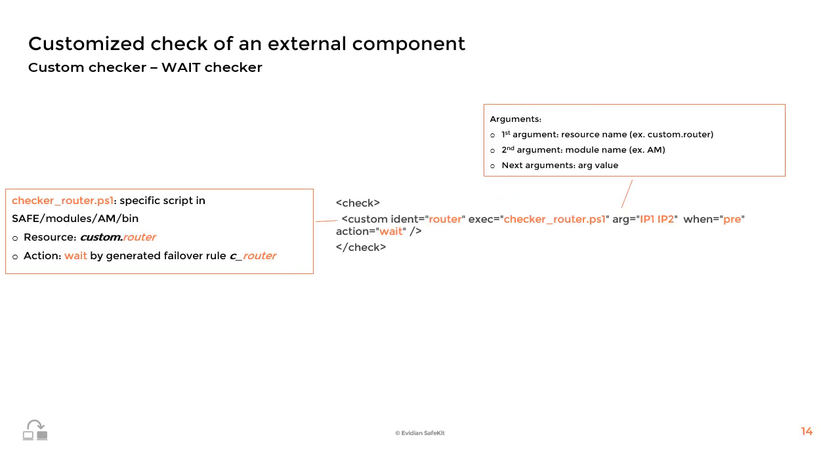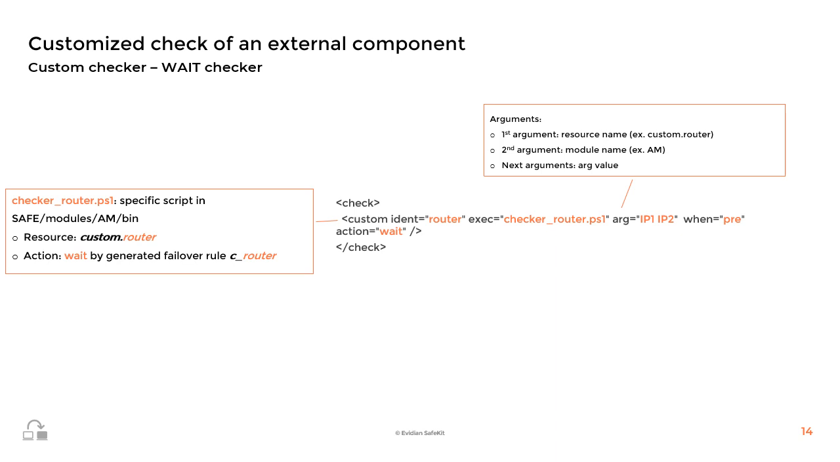Now let's consider the writing of a custom checker script that checks an external component and puts the module in the wait state if it detects failures. As in the previous example, the custom checker script is essentially a loop that periodically tests the external component and sets a SafeKit resource, named here custom.router, to either up or down. The configuration is exactly the same as the one explained in the previous slide, except for the setting of the when and action attributes, as you can see on the right of the slide.